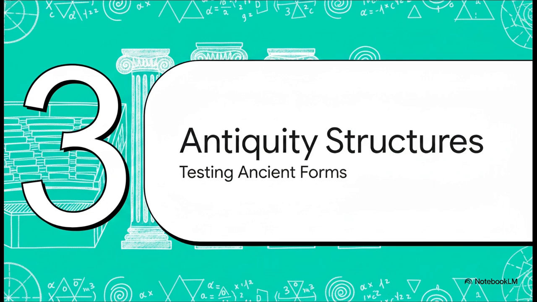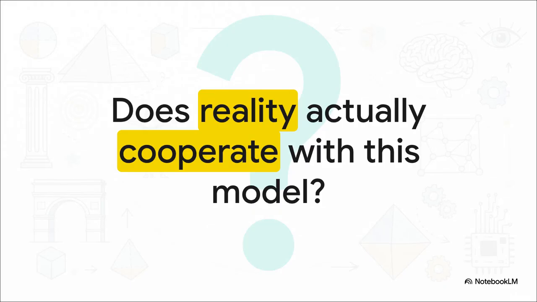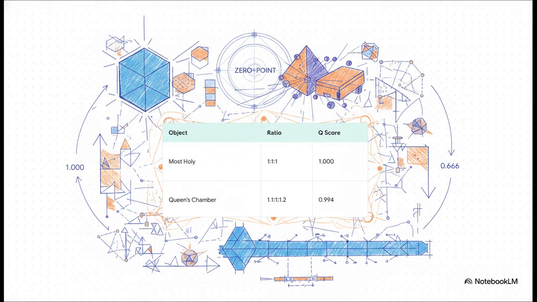Section 3, structural analysis in antiquity. Let's see what happens when we apply these exact equations to physical history. It's one thing to have a neat Riemannian theorem sitting in an academic paper, right? But we have to ask, does reality actually cooperate with this mathematical model? Did ancient builders unknowingly or perhaps knowingly construct spaces that obey this invisible isotropic pull? Well, looking at the closure scores, reality is absolutely cooperating.